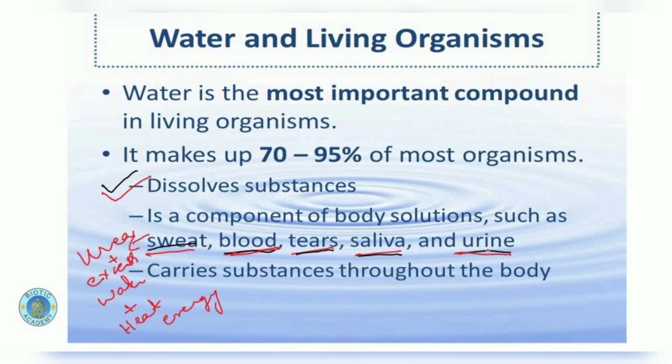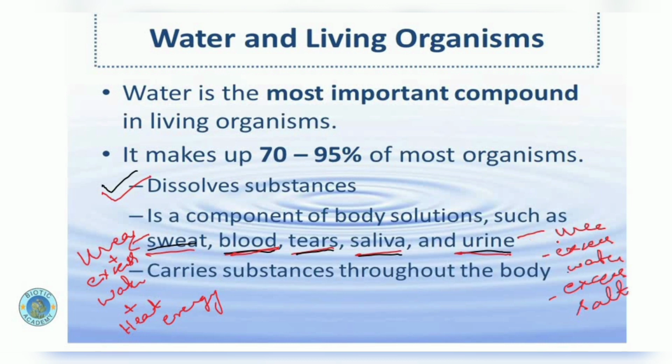And urine is also an excretory product of our body, which is formed after the filtration of blood, and it contains urea, excess water, excess salt in it. So these are the waste products which are produced in our body, and we need to